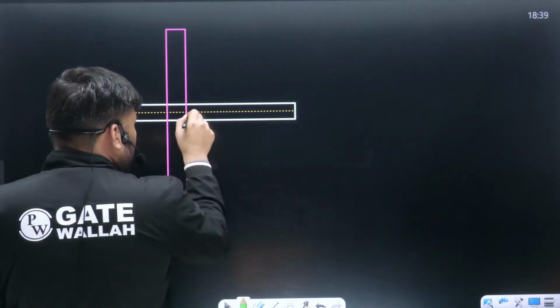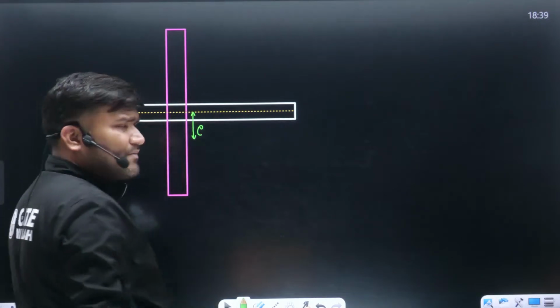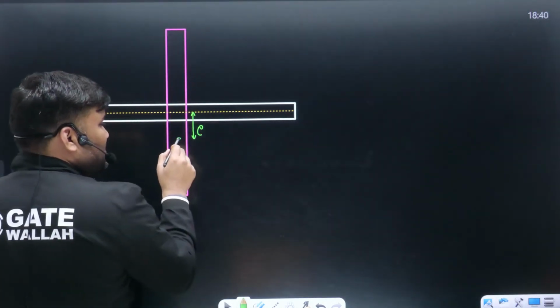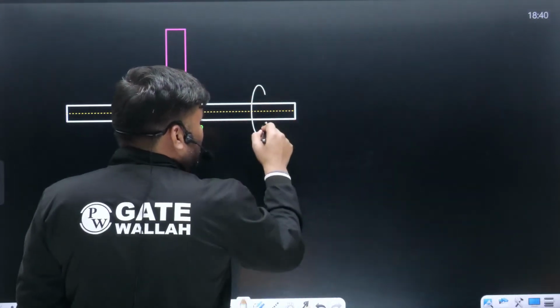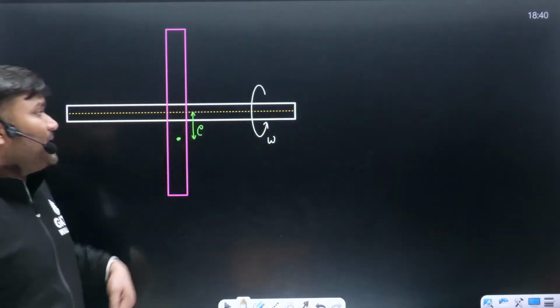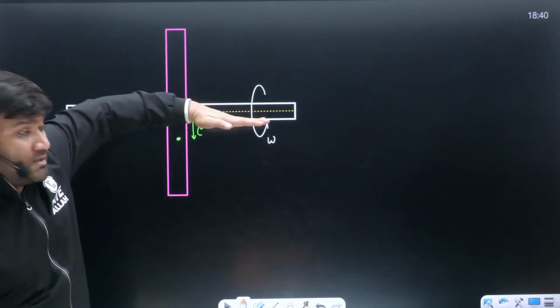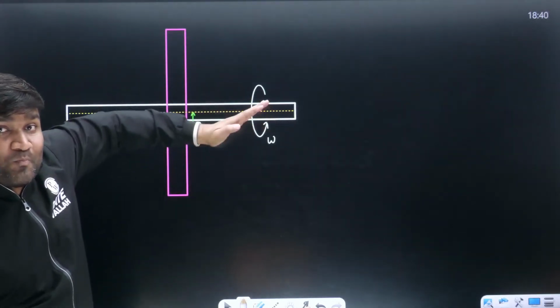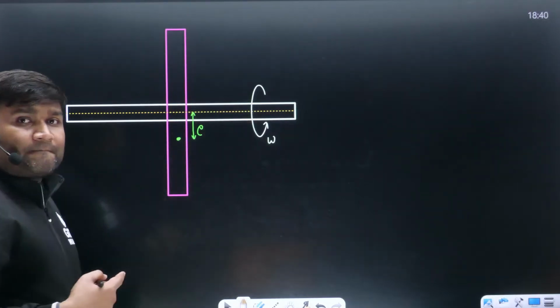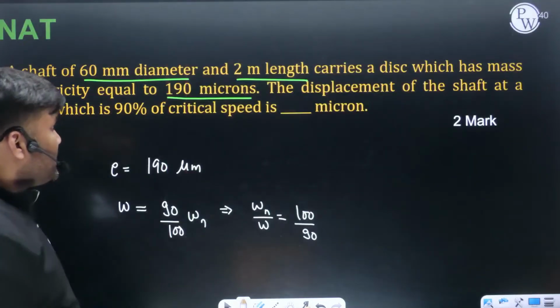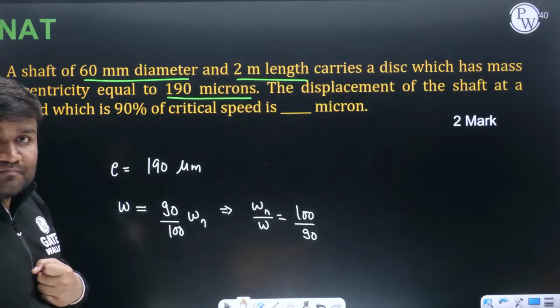Eccentricity they have given, center of mass, suppose it is somewhere here, and when this system is going to have rotation, ये rotate करेगा, can I say this is shaft axis of the rotation, this shaft का axis is going to bend हो जाएगा. आपसे वही तो पूछ रहे हैं.